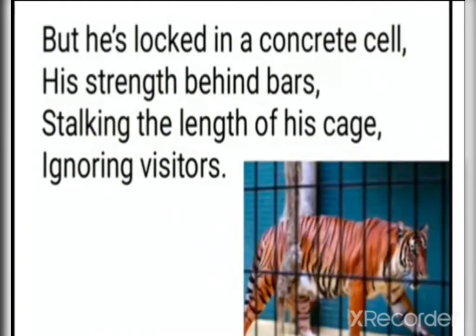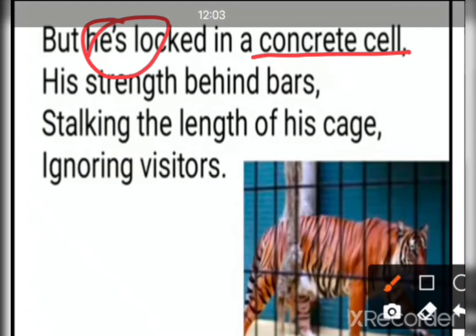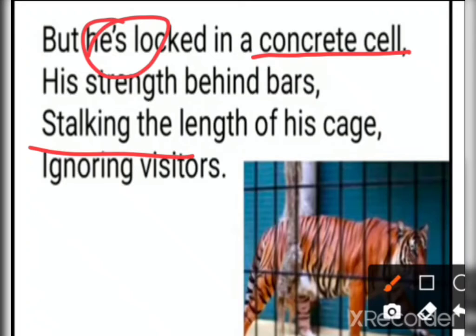Next, and the last, the fourth stanza, I think so. But he is locked in the concrete cell, his strength behind bars, stalking the length of cage, ignoring visitors. So this concrete cell means one made up of stones, bricks, cement, etc. Now he is locked in a concrete cell. Who is he here? The tiger. His strength behind bars, stalking the length of his cage. Stalking means walking the length of his cage, ignoring the visitors.